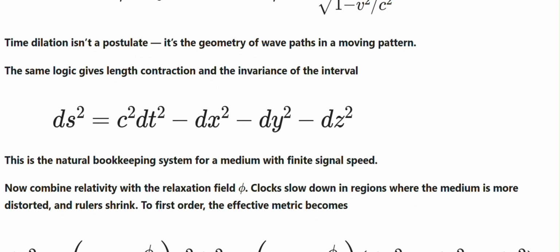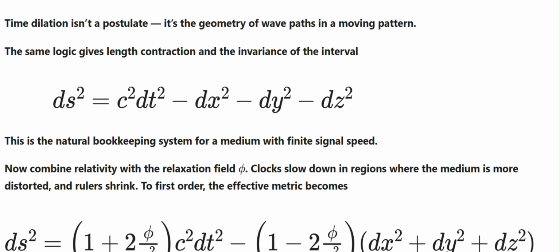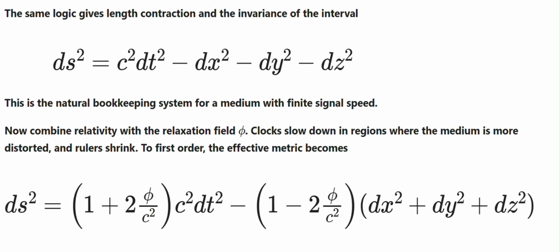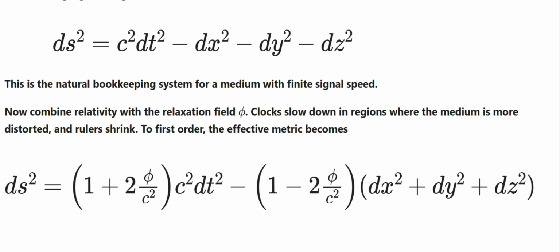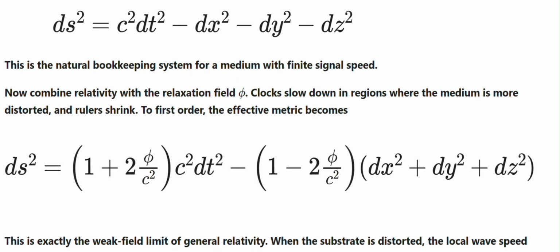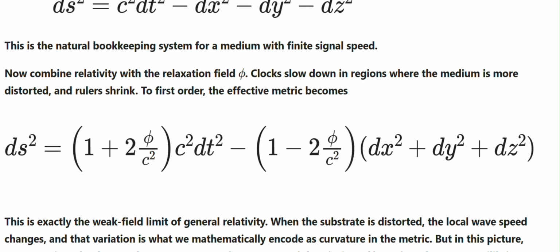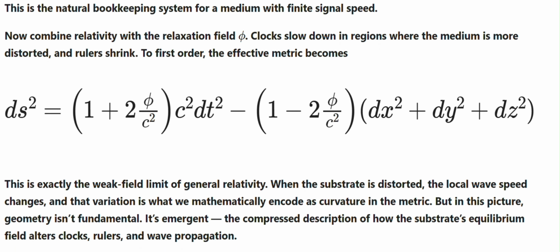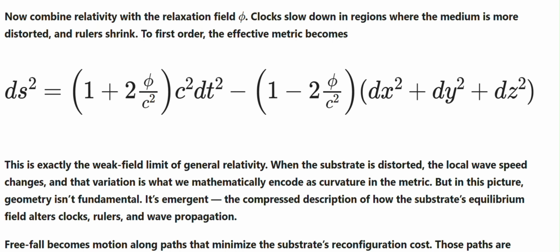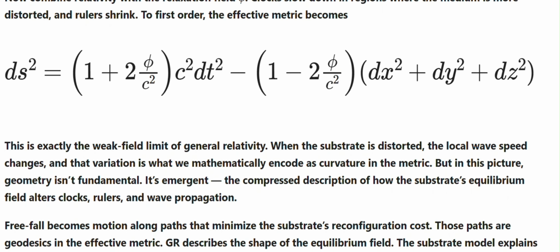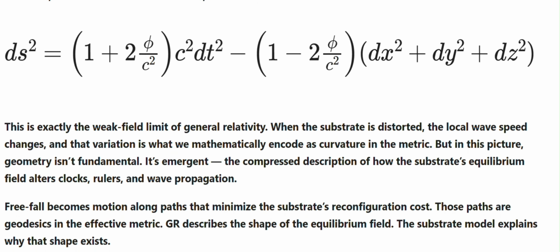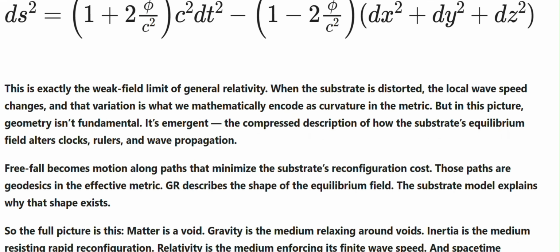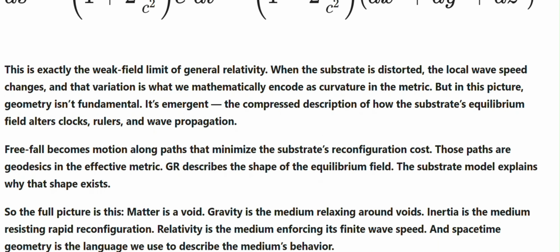Now combine relativity with the relaxation field, phi. Clocks slow down in regions where the medium is more distorted, and rulers shrink. To first order, the effective metric becomes the curved space metric. This is exactly the weak field limit of general relativity. When the substrate is distorted, the local wave speed changes, and that variation is what we mathematically encode as curvature in the metric. But in this picture, geometry isn't fundamental, it's emergent: the compressed description of how the substrate's equilibrium field alters clocks, rulers, and wave propagation.